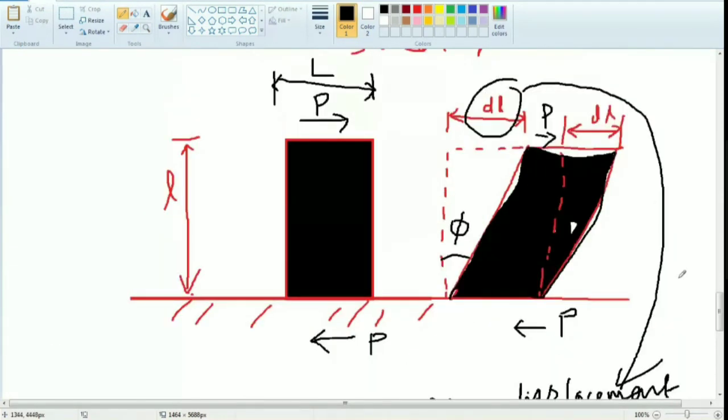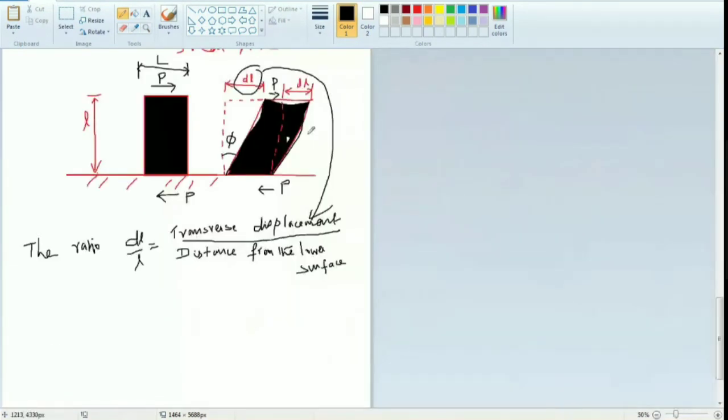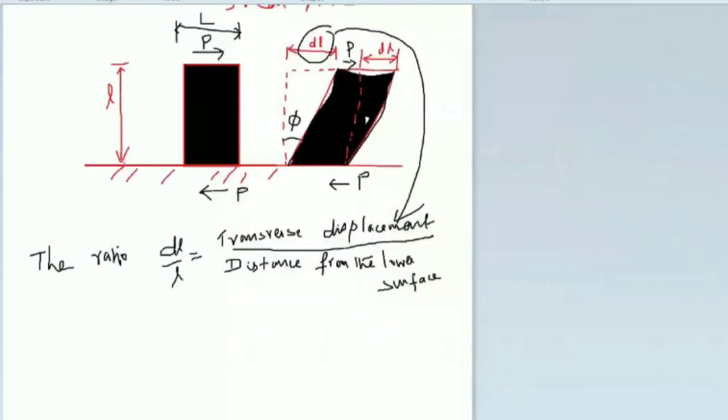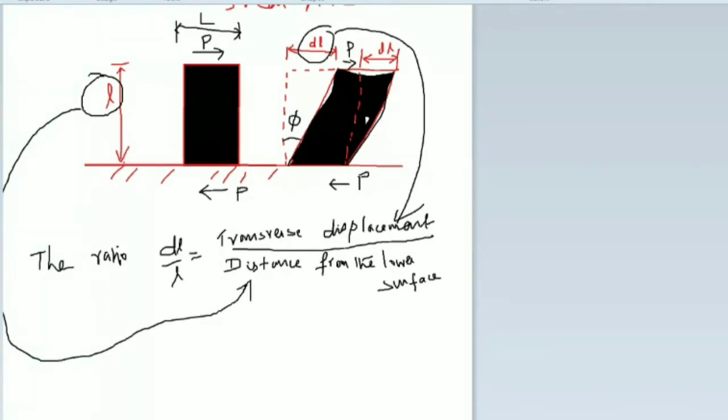I'll reduce the screen size. Now you can see that one. Okay, ma? This L is called distance from the lower surface. Is it clear?